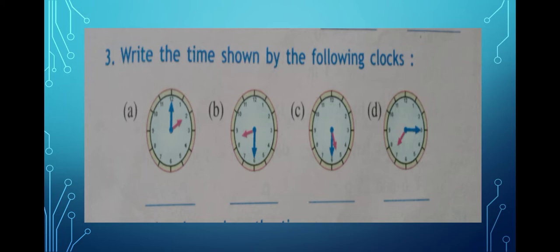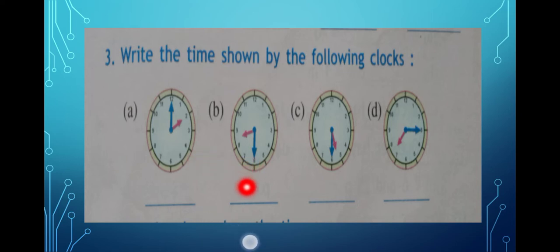The third question is: write the time shown by the following clocks. So what is the time shown here? The small hand is pointing towards 2, isn't it? That means the hour hand is pointing towards 2 and the minute hand is pointing towards 12 o'clock. That means it is 2 o'clock, isn't it?